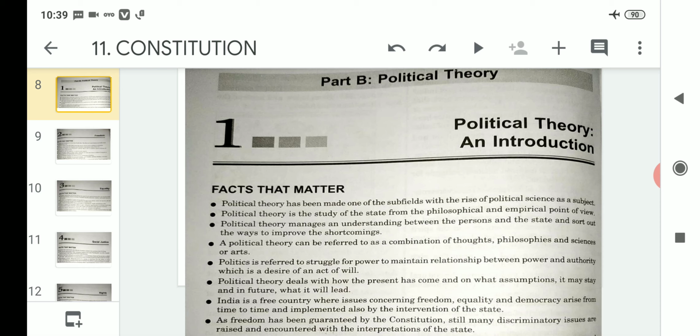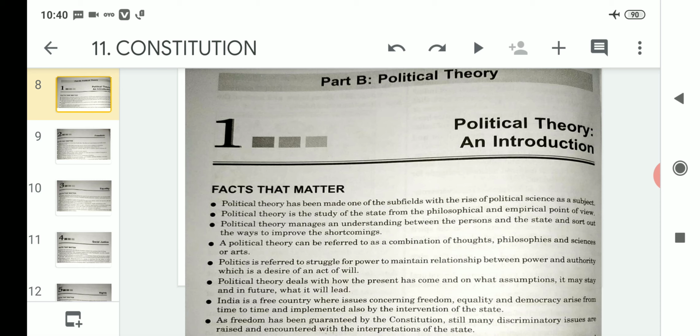Political theory manages an understanding between the persons and the state and sorts out the ways to improve the shortcomings. That means if it is the study of the state from both philosophical and empirical points of view, then it is the understanding between the persons and the state, that is, the individuals living in that state.